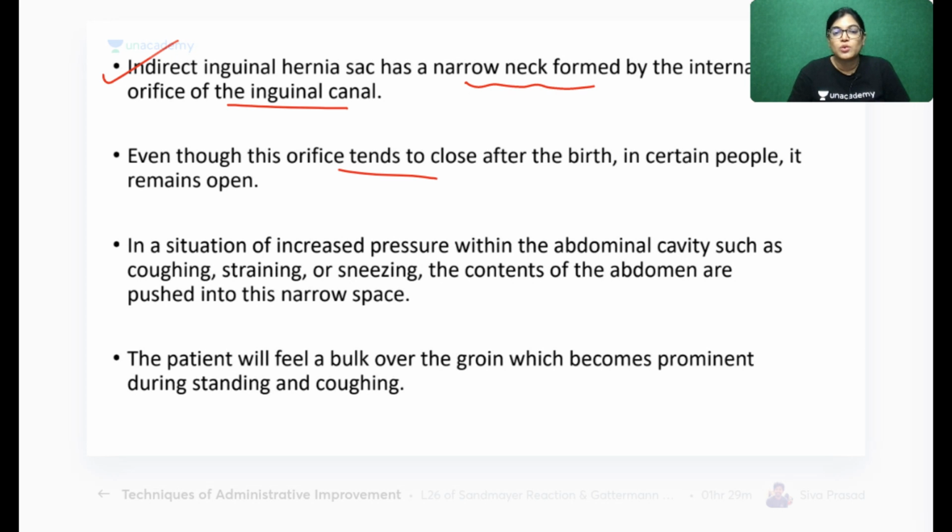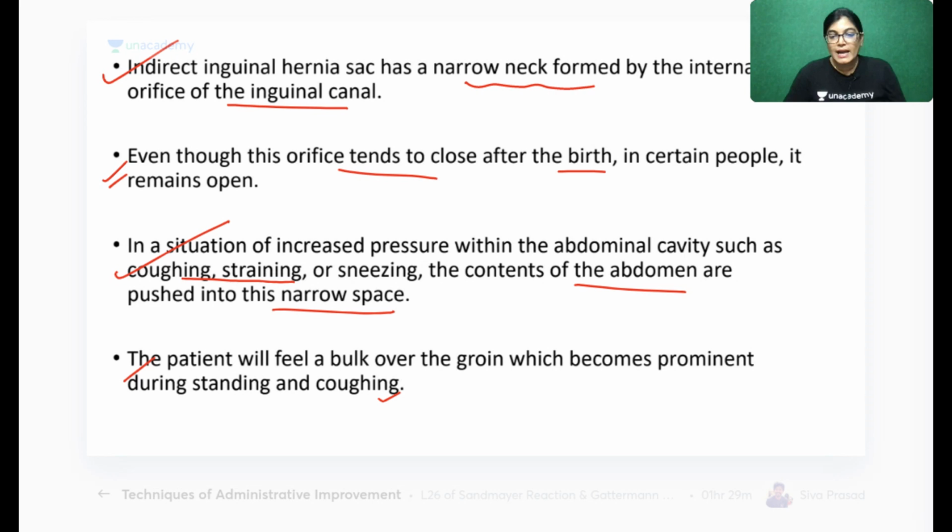Even though this orifice tends to close after birth, in certain conditions the closure of this deep inguinal orifice does not happen, and with increased abdominal pressure like coughing, straining, and sneezing, the abdominal contents can protrude through this narrow space. What is this narrow space? It is formed by the orifice of the inguinal canal. The patient feels a bulge over the groin region. At times it becomes very prominent when you tell the patient to cough or sneeze. That bulging will be more prominent.